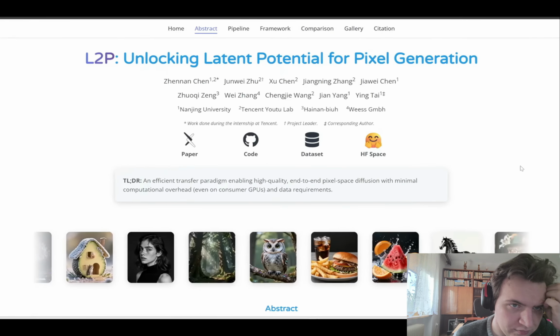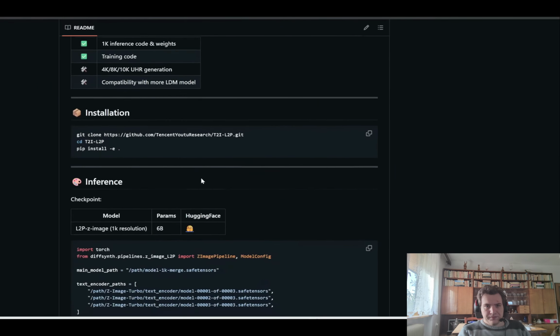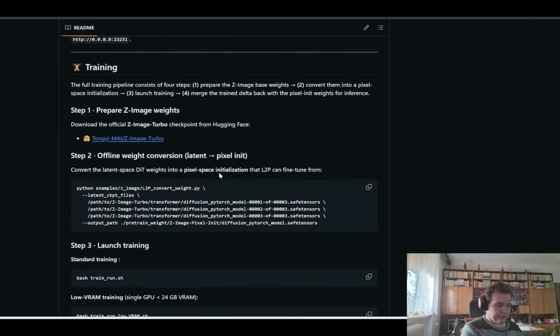The awesome thing is this is out already, so if you click on this code button, it takes you to this page, and if you scroll down a bit, it contains all the instructions on how to download and run this locally on your computer. Plus, they also released the training script to this, so you can fine-tune it.